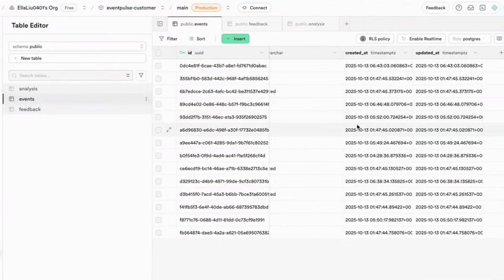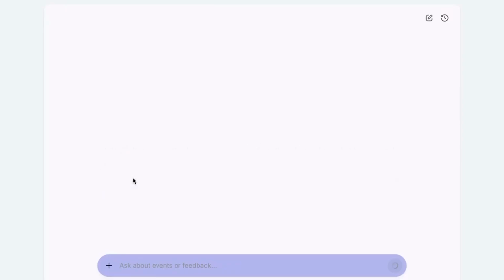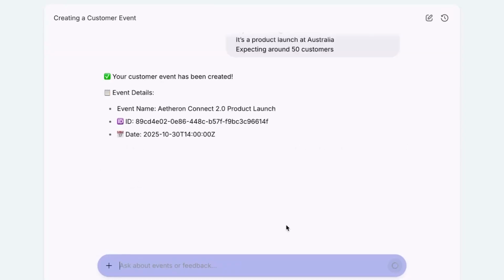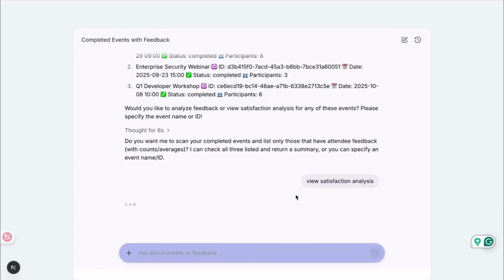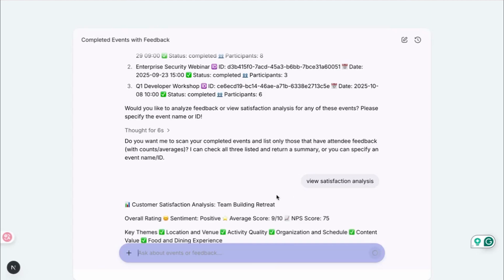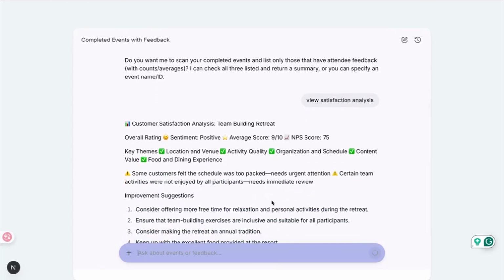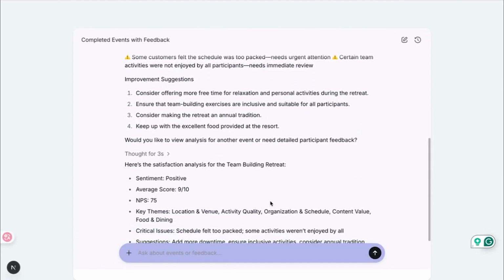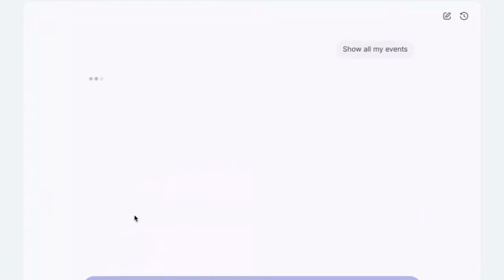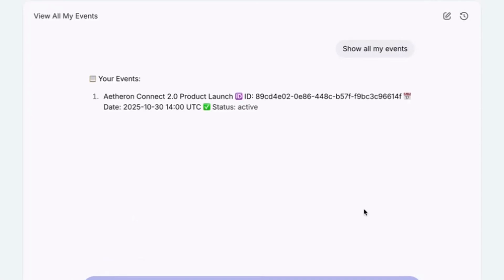So I built EventPulse. You create an event by just talking to it. Surveys go out automatically. Then AI reads everything and finds sentiment, themes, and critical issues. It gives you actual insights instead of just raw data. Ask it questions, get real answers.